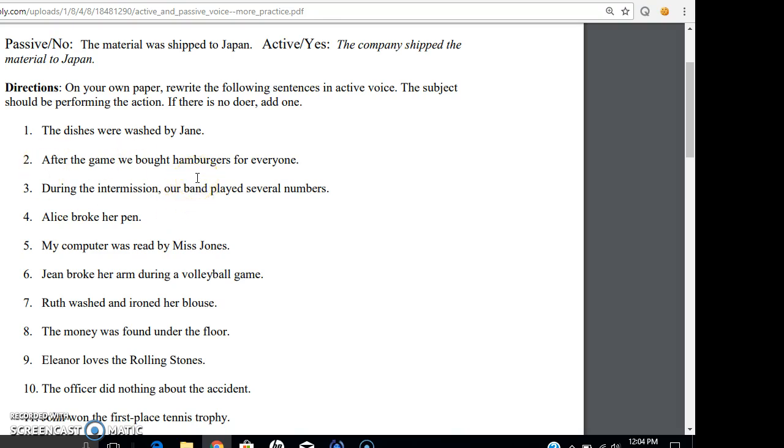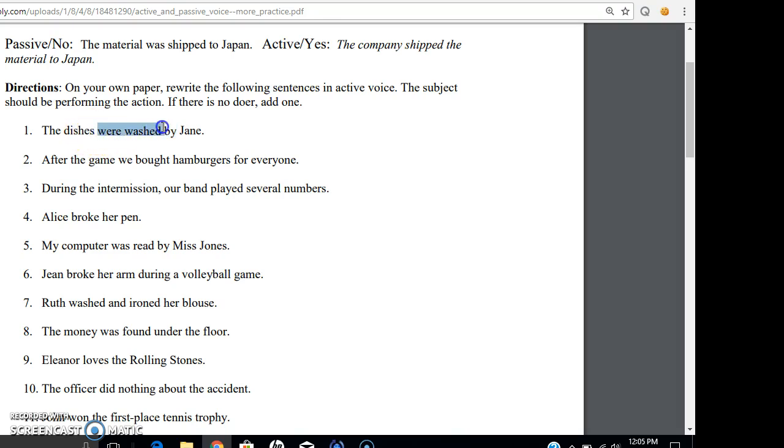Now remember, when you are looking for active and passive voice, you have to find the verbs first. So when you look at this sentence, the dishes were washed by Jane, we look for our verb, were washed. Now in this situation, were washed has two verbs. It's also in past tense because remember, we look at our helping verb to determine what our tense is when we have helping verbs. So we also look and see, are there any other clues in the sentence? Well, we have this word, by. Because we have by, that's also a clue that most likely our sentence is in passive voice.